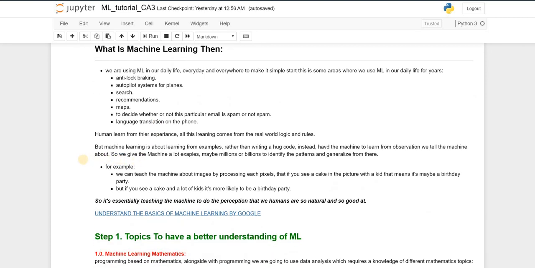So all this stuff, as we have said, is machine learning. Machine learning is a kind of learning from previous experience, as happens with a human. But we have to give this previous experience to the machine. So we have the data collected and gathered together, we give it to the machine and teach it. But as humans, we learn from our mistakes. We go outside, we do things, then we learn.